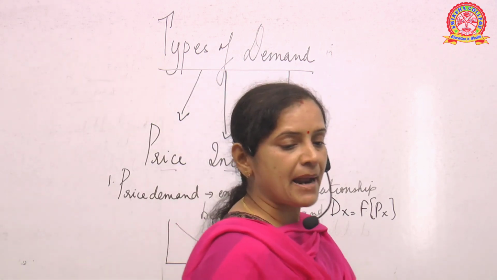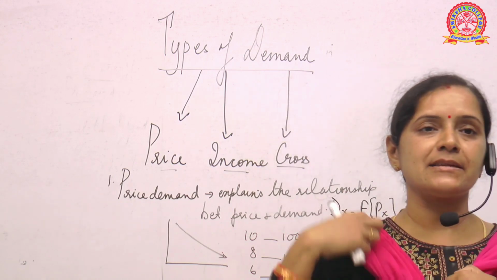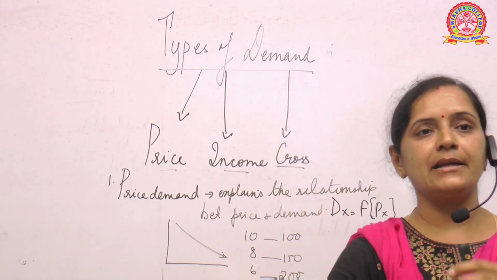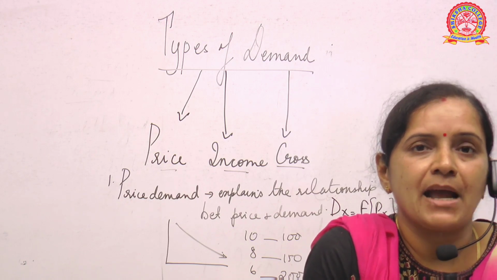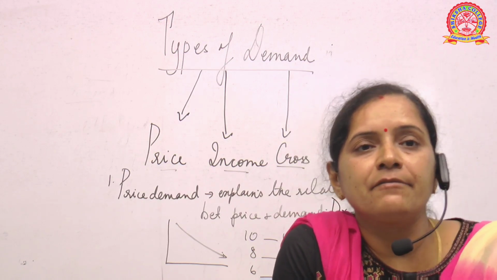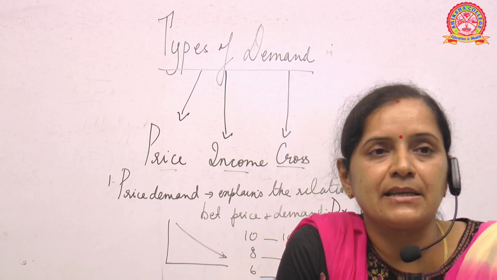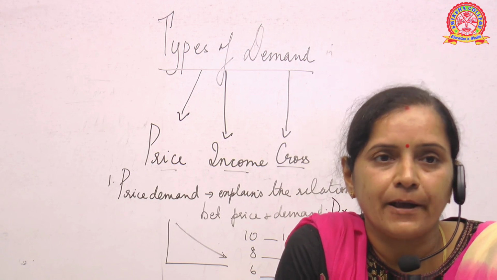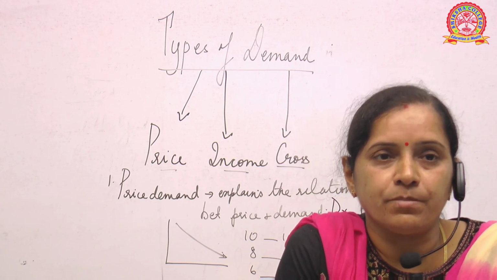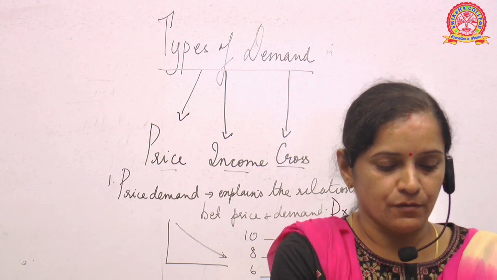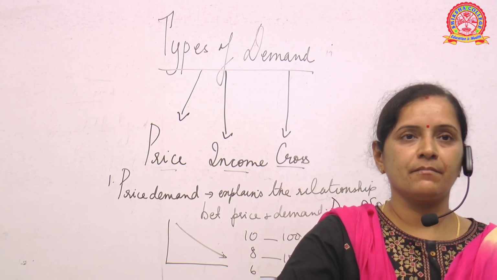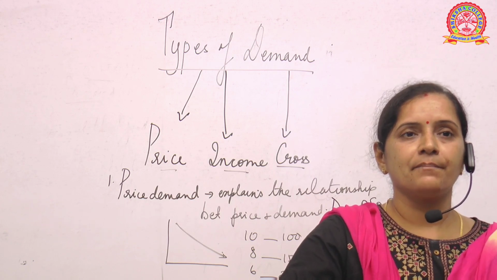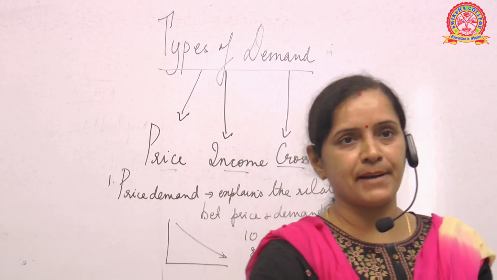So price demand explains the relationship between price and demand of the product, and as we have already studied, when the price starts decreasing, the demand will increase, and the curve will always be downward sloping. That means price less, demand more, price more, demand less. Okay, this is the price demand.